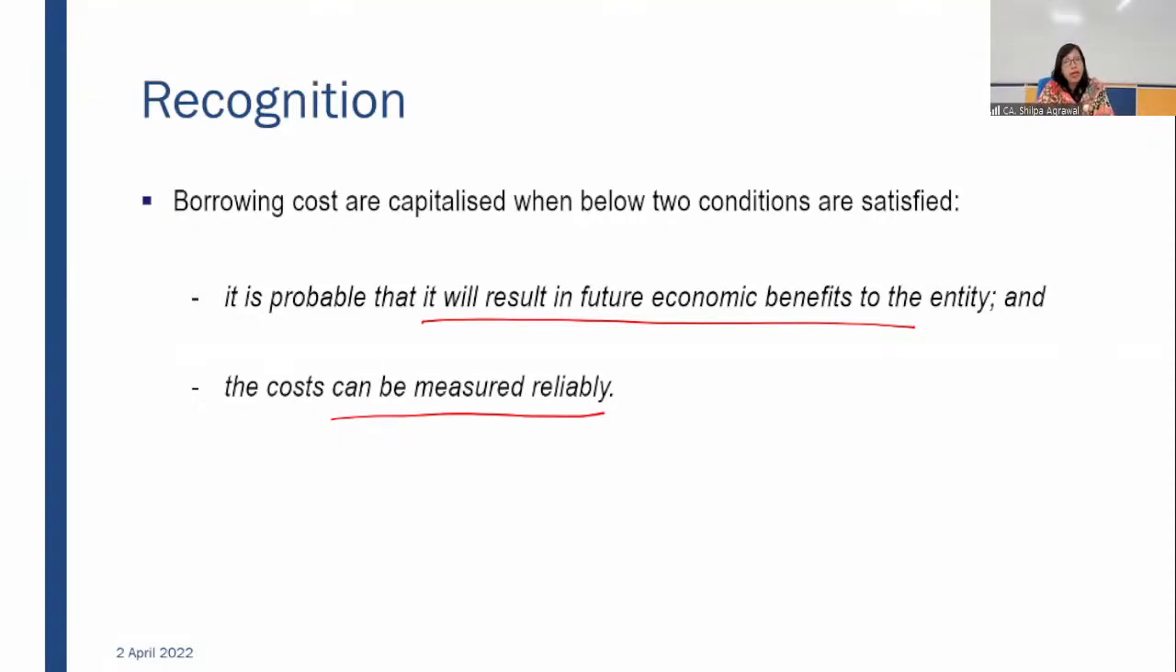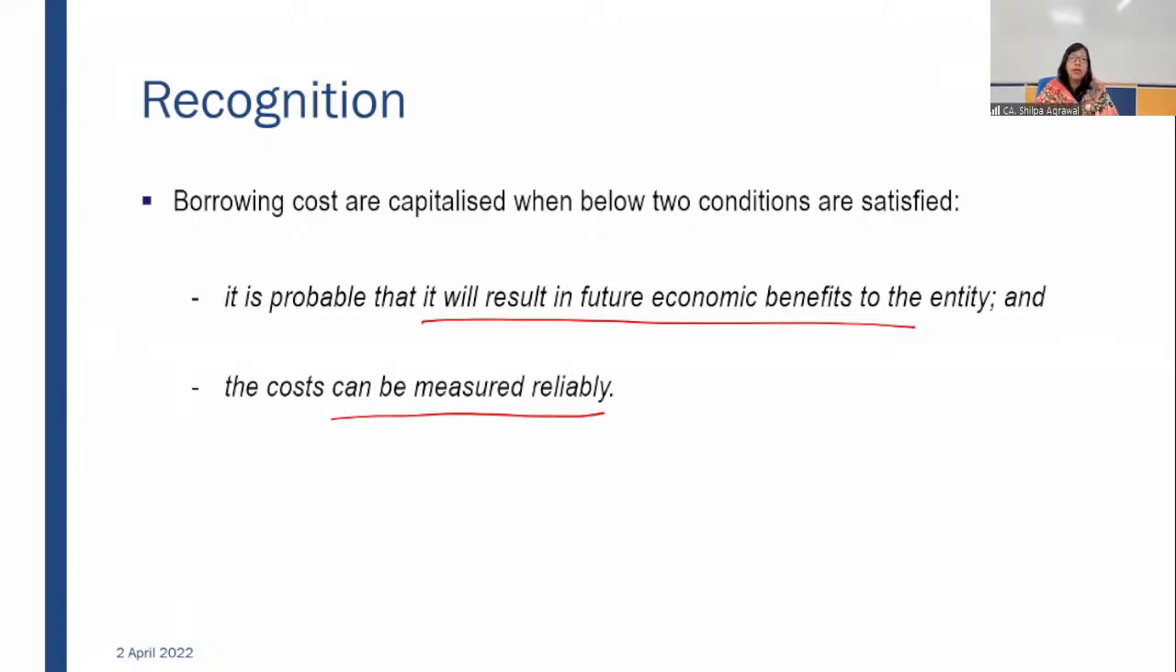If you have borrowed any fund specifically for construction of any specific qualifying asset, then that borrowing is called specific borrowing. And when it is a specific borrowing, calculation is very easy, because whenever you borrow a fund, you borrow with a defined interest rate. So that interest rate is to be applied on that fund for that particular period of time, and you will find the borrowing cost which is to be capitalized.